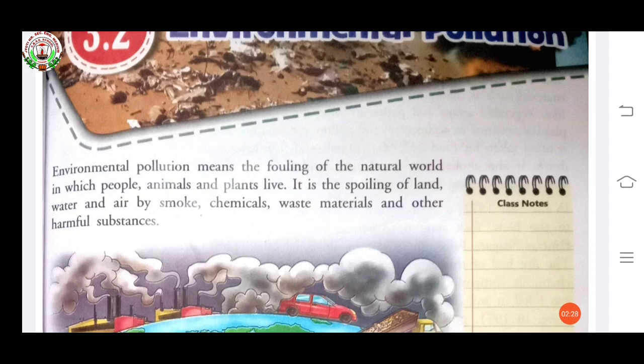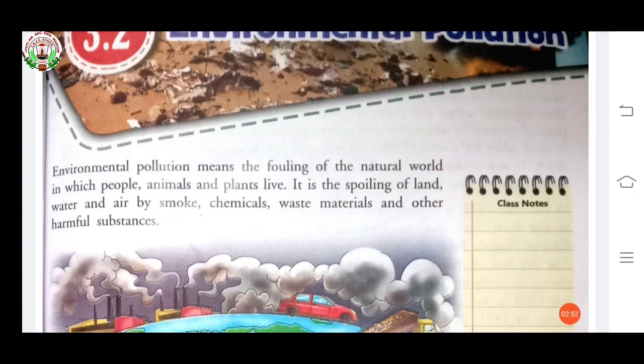And it is the spoiling of land. Spoiling means destroying. What are we destroying? Our land, our water, and air. And how are we destroying this? By smoke, chemicals, waste materials, and other harmful substances.